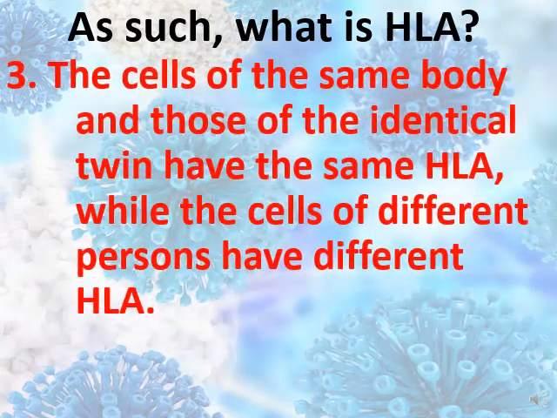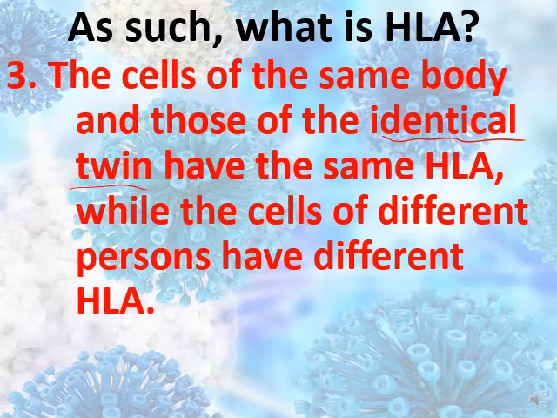Third note, the cells of the same body and those of identical twins have the same HLA. For example, my heart, my kidney, my liver, my stomach, my eyes, my skin, and others belong to my body. So they are the cells of the same body, and they have the same HLA.